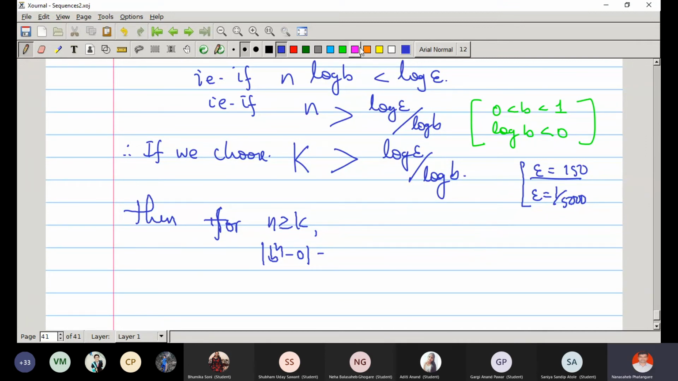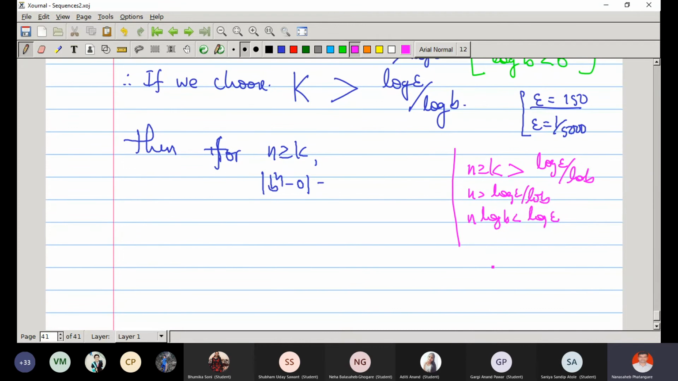Is it less than epsilon? Yes, sir. Because I am choosing n greater equal k, and already k is greater than log epsilon upon log b. That means n is greater than log epsilon upon log b. That means n log b is less than log epsilon. Why? Because log b is negative. And therefore log of b raised to n is less than log of epsilon.